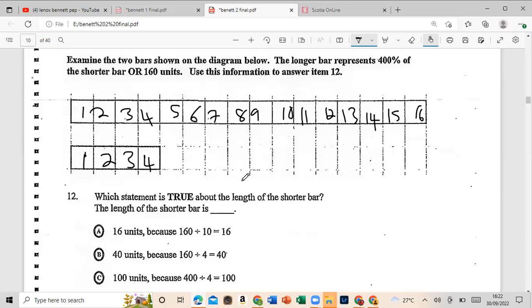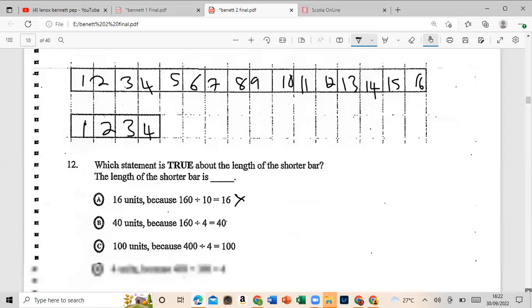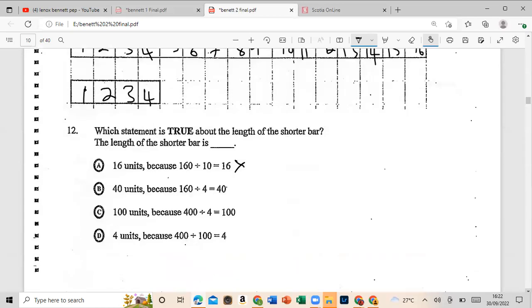So it says 16 units because 160 divided by 10 is 16. It is not true. It's not 16. Forty units because 160 divided by 4 is 40.